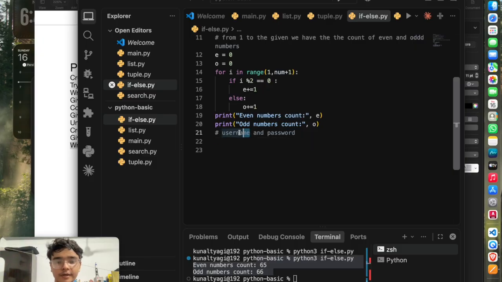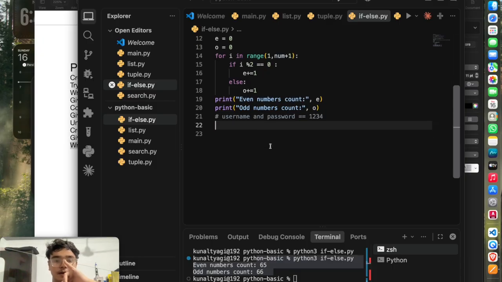If username is admin and password, for example, is equal to 1234, then print access granted, otherwise no. Use nested loop to do it. Now let's just start with loops. We should move on to loops now.